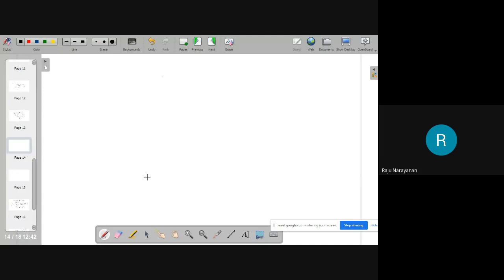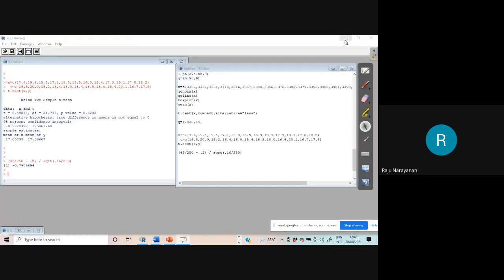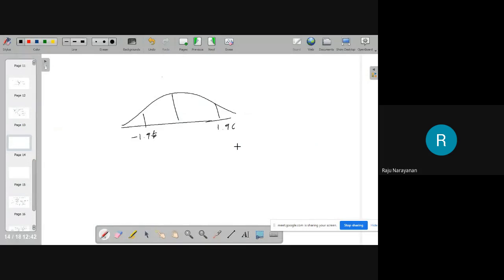Now, here it is normal distribution. Then I know the values for 95%: minus 1.96 and plus 1.96. What is the value I got here? Negative 0.79. That is somewhere here. Now, what is the conclusion?